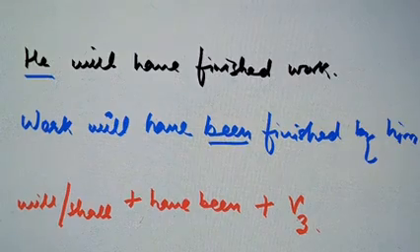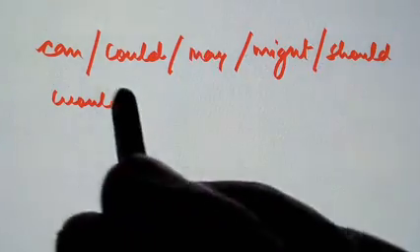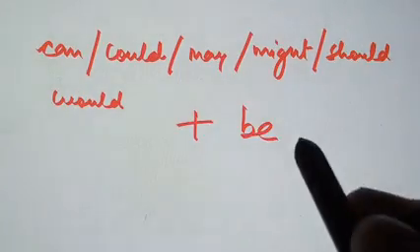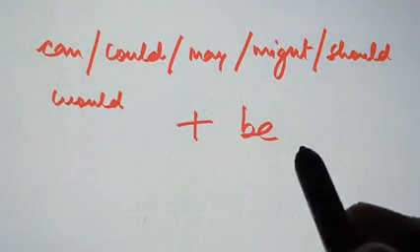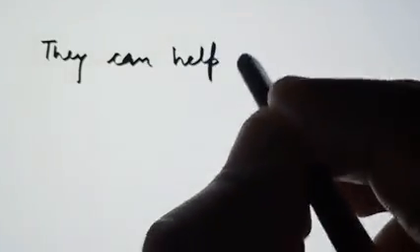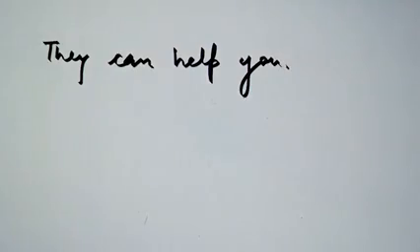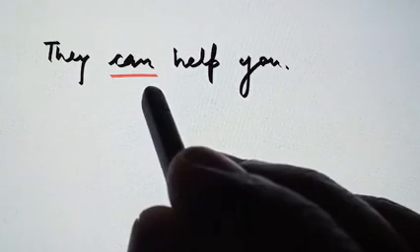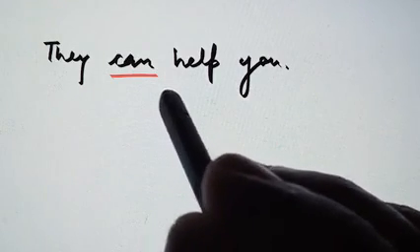For the modals like can, could, may, might, should, would, they will also take be while changing from active to passive. For example, they can help you. Like can, if other modals like could, may, might, should, would, any will be there.